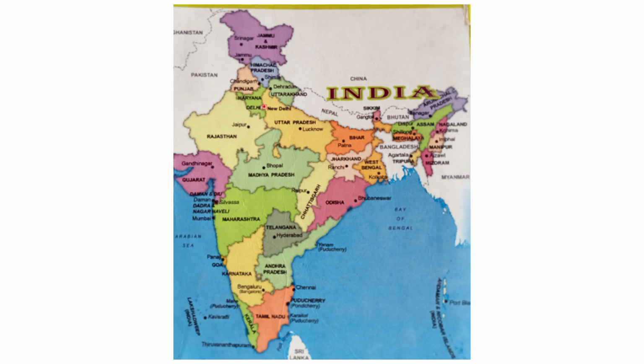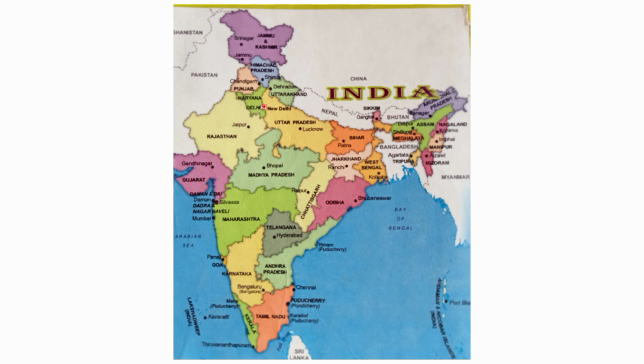Arunachal Pradesh. Itanagar is the capital of Arunachal Pradesh. Assam. Dispur is the capital of Assam. Nagaland. Kohima is the capital of Nagaland. Manipur. Imphal is the capital of Manipur. Mizoram. Aizawl is the capital of Mizoram. Tripura. Agartala is the capital of Tripura. Meghalaya. Shillong is the capital of Meghalaya. Sikkim. Gangtok is the capital of Sikkim.